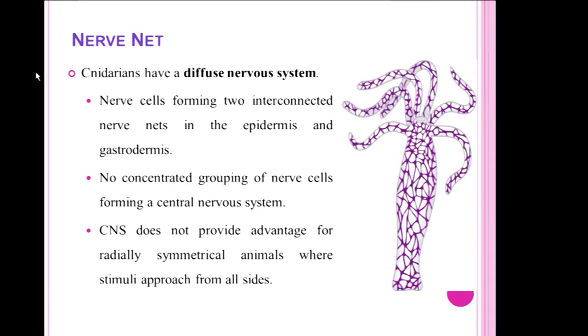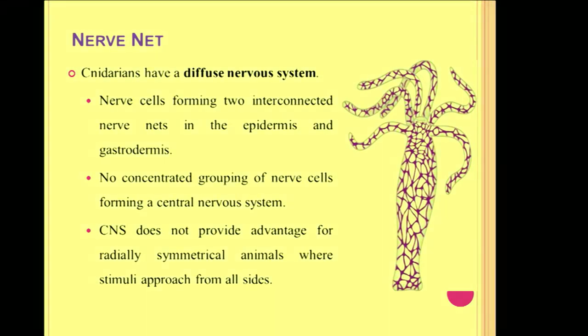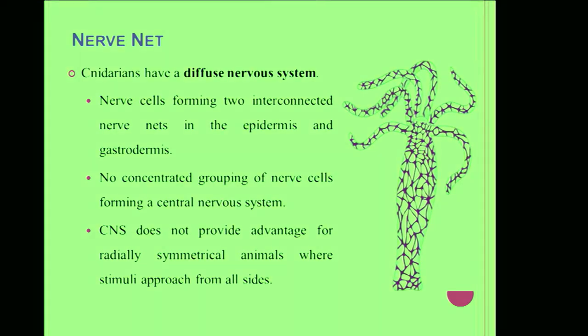Next, we can see the nervous system of Coelenterata here. Here in this hydra, the nervous system is presented as a net-like structure. In this nervous system, neurons don't have any peculiar axons. So, they are called apolar neurons. That means axon is absent.